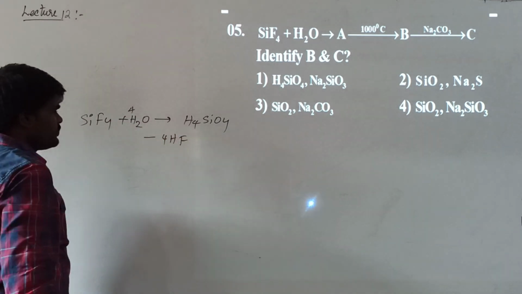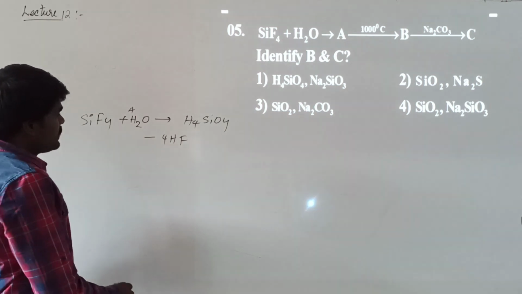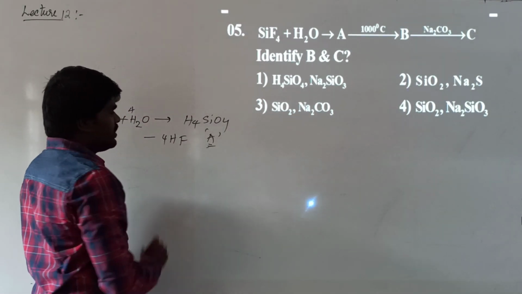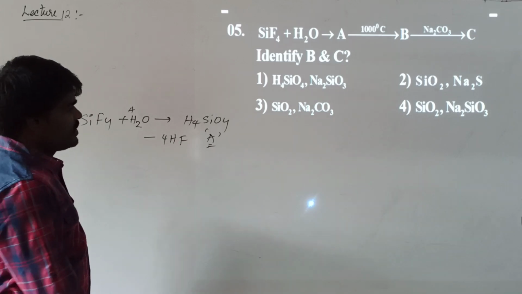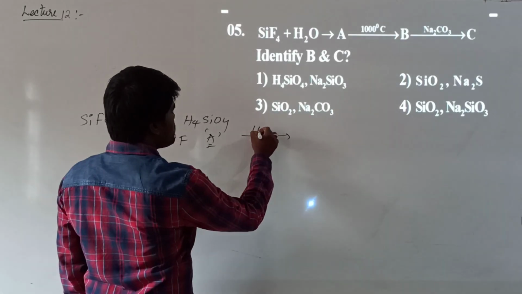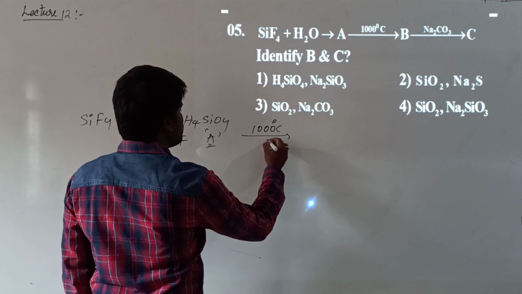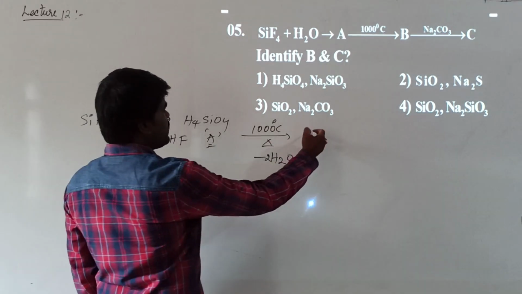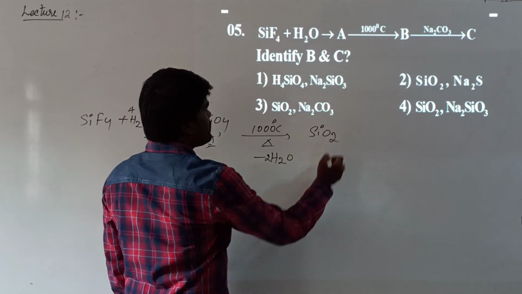We take 4 moles. Now, see what happens here. This is A. What is A? A is silicic acid gas. When this A is heated at 1000 degrees Celsius, what happens? It loses 2 moles of water and will be converted into silicon dioxide.